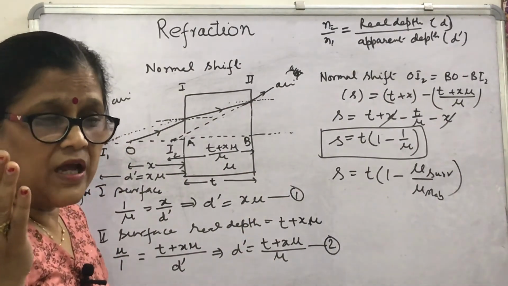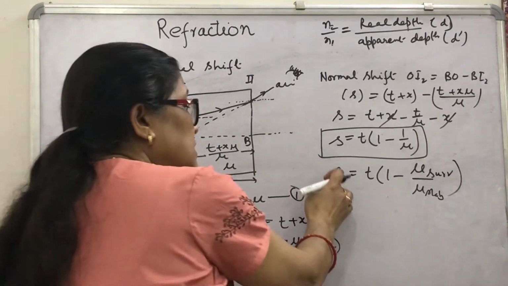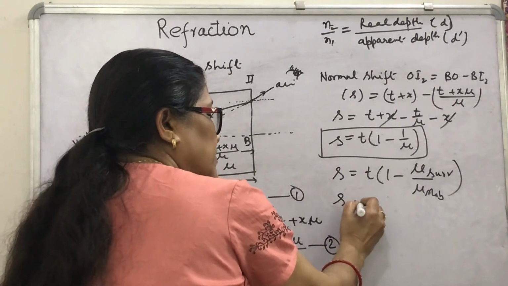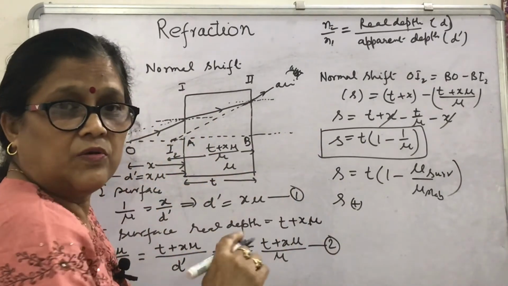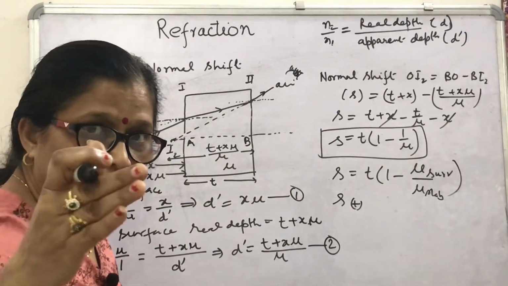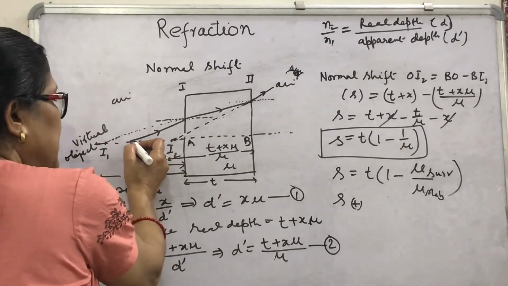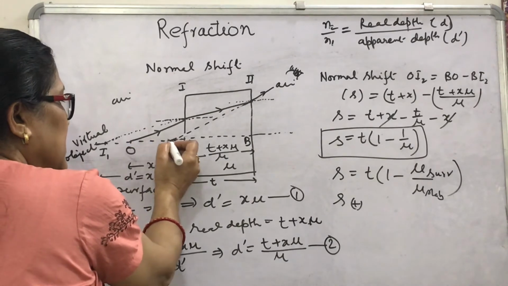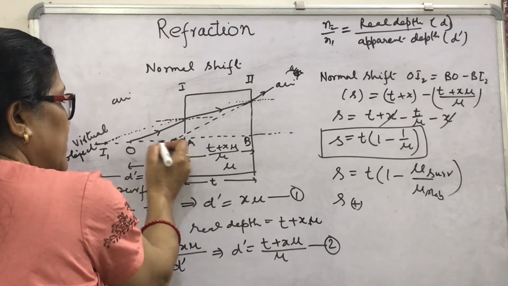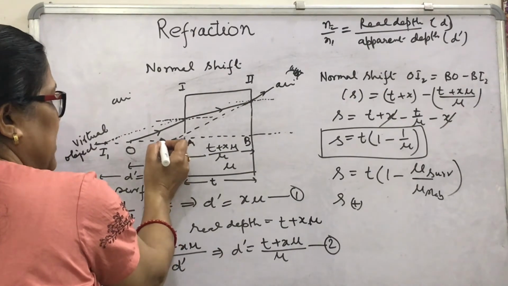Third thing, which is very important: if this shift is positive, what does it mean? It means the shift is taking place in the direction of incident rays, at these points.